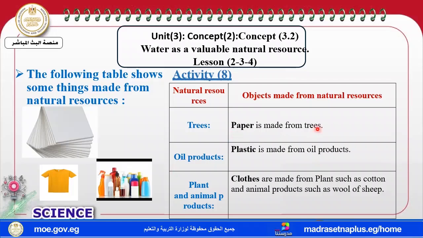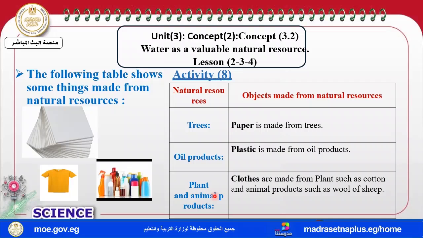Again, paper is made from trees. Oil product is used to make plastic. And also, my dear student, the clothes you are wearing are made from what? Okay, the clothes are made maybe from plants, like cotton.